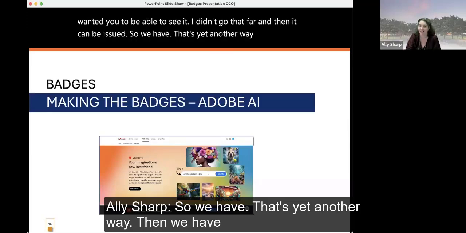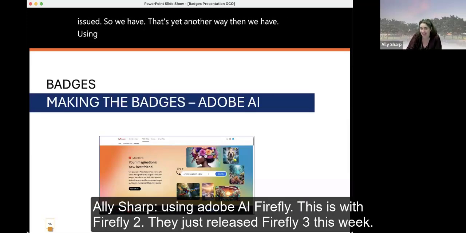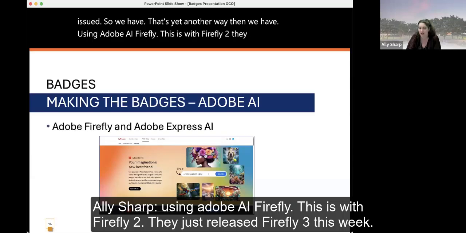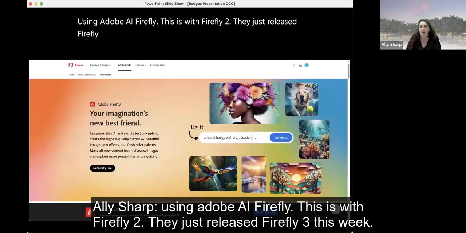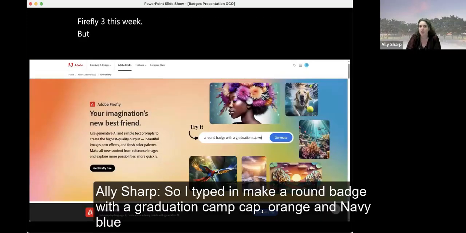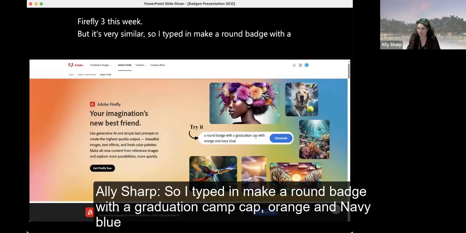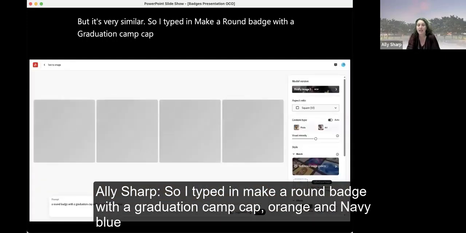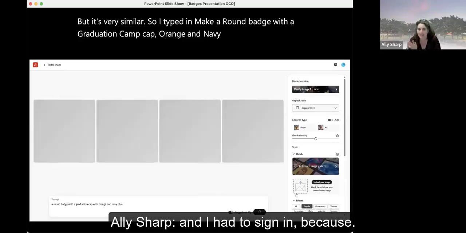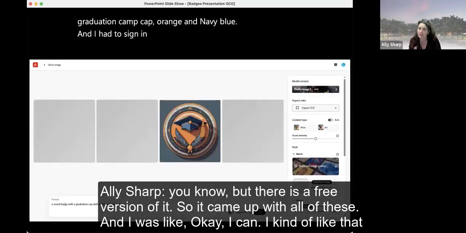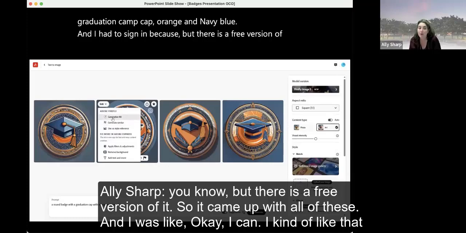Then we have using Adobe AI, Firefly. This is with Firefly 2. They just released Firefly 3 this week, but it's very similar. So I typed in make a round badge with a graduation cap, orange and navy blue. And I had to sign in, but there is a free version of it. So it came up with all of these.